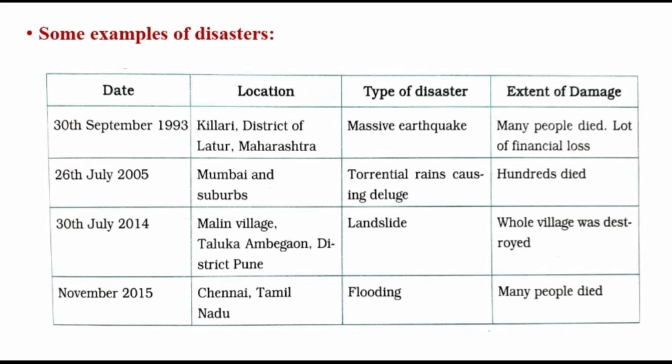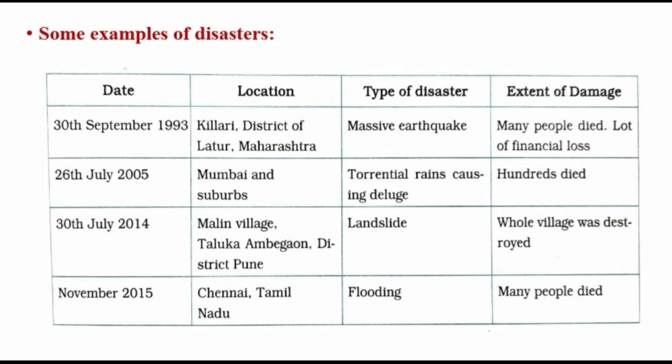Next is, on 30th July 2014, a landslide occurred in Marine village of Ambegaon Taluka in Pune district. During that landslide, the whole village was destroyed. The whole village got buried under the ground. Hundreds of people lost their lives and their properties also.